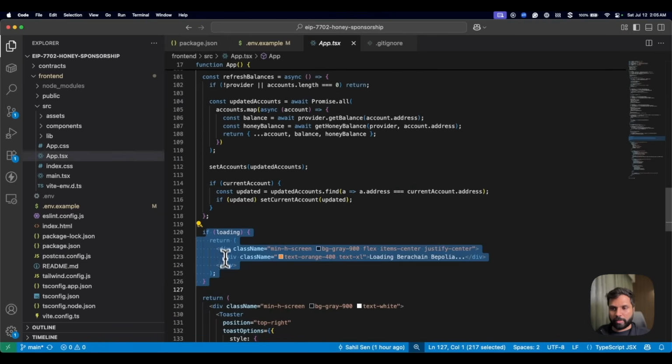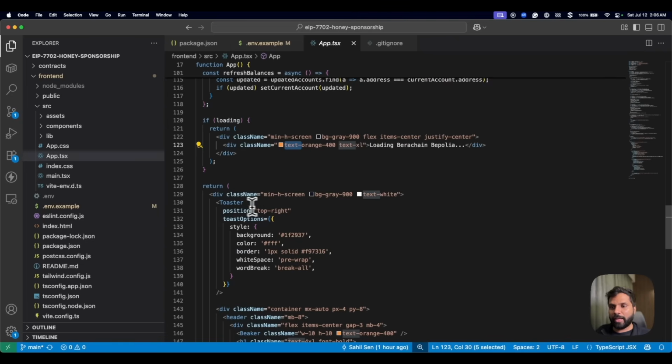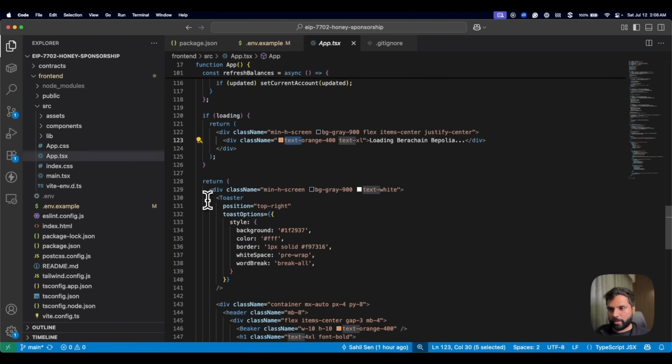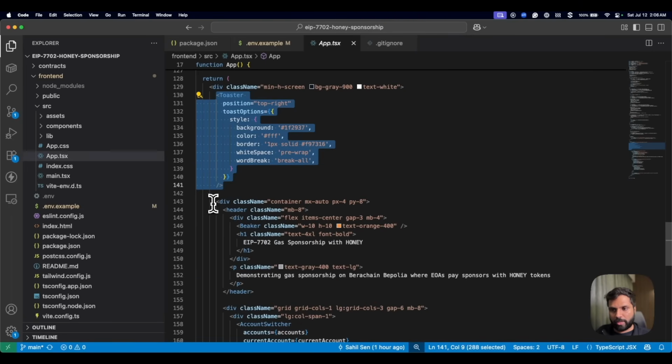So it will be done by this, where if loading is set true, then return this, which is just a div with a message, loading Berachain bepolia, basically the app. And then we have the app structure over here, where we have the toaster, which is the notification toast which comes after each operation. Then we have the actual app over here.